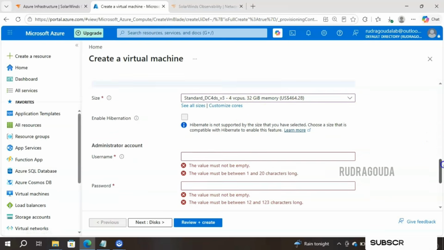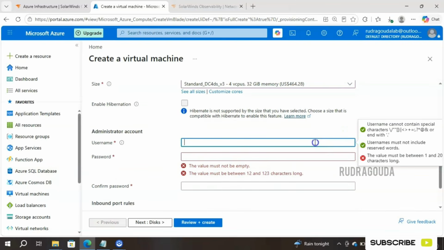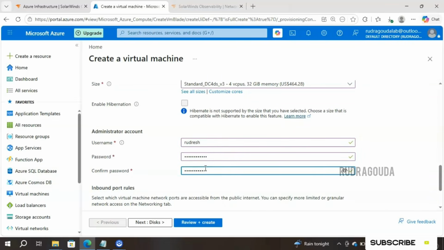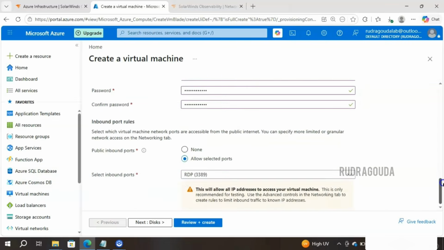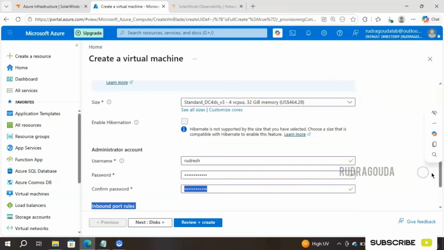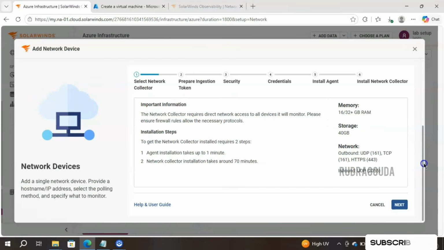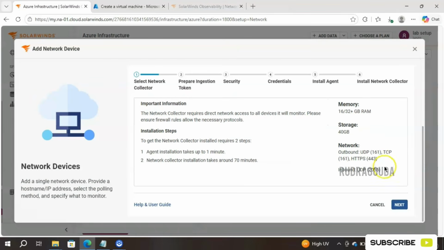Scroll down and provide the username here. I'll give the name as Rudresh and put some password. Okay, then we need to check the inbound and outbound ports. Currently it has chosen port number 3389 and we need some other ports. Let's see what those are: UDP 161, TCP 161, HTTPS 443.